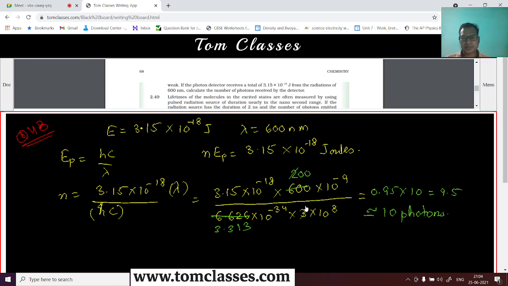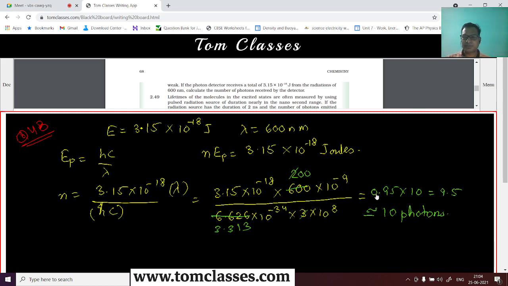Okay, is this calculation okay? Yes, sir. Okay, let's check this. 600 nanometer it is, right? 10 to power minus 9. So this is 2, so this is 200, so this is 10 to power minus 7. I think I have made some mistake here in calculating the power.